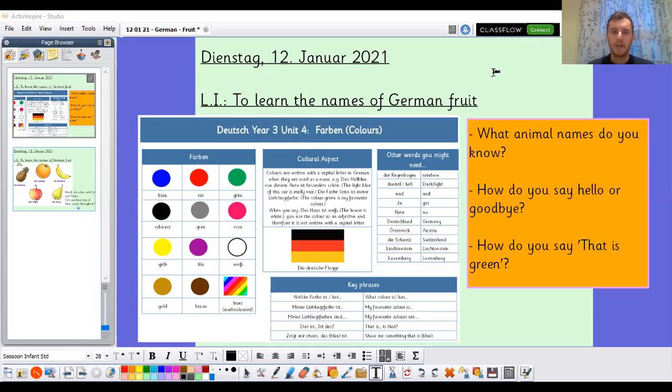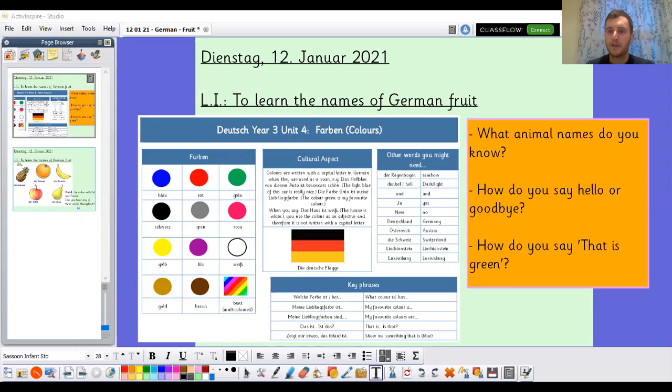And how do you say that is green? Because we were looking at some of the colours towards the end of last half term, and there's something on the board that might help you, our knowledge organizer from last time. As always, if you want some more time to answer those questions, pause the video now and we'll go through them in just a moment's time.